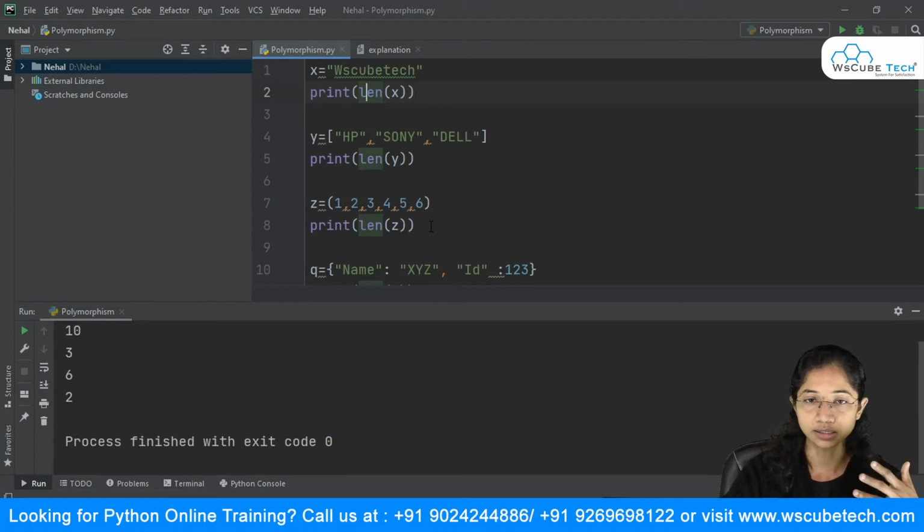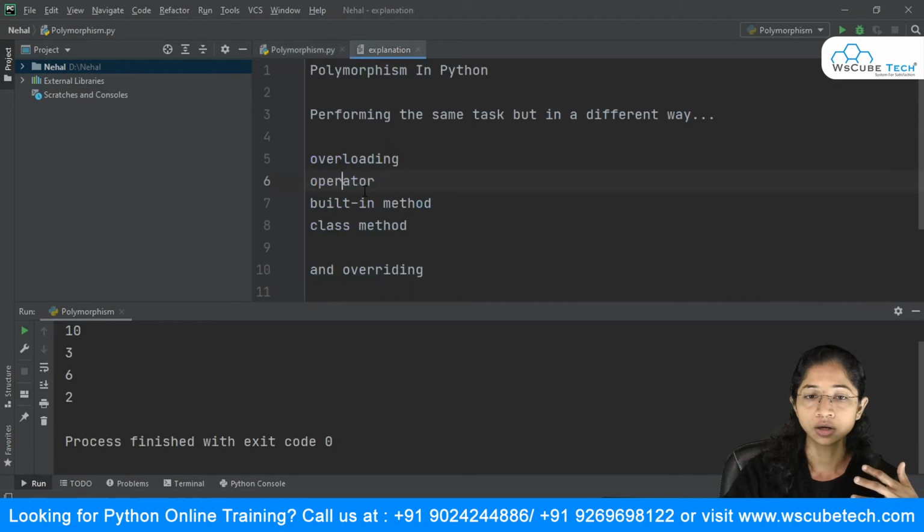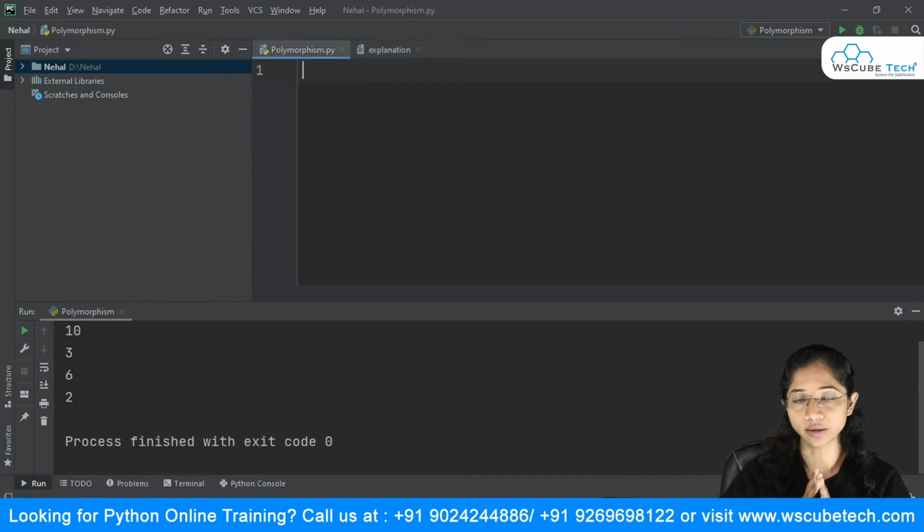We have even covered this thing over here. We have completed operator overloading, which we studied about the plus and asterisk symbol. It behaves differently as per the implementation. We saw about the built-in method, that is the length method, and now we'll see about the class method. So I will just remove this code. The class method is basically called method overloading in Python.